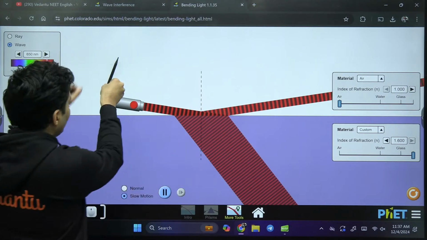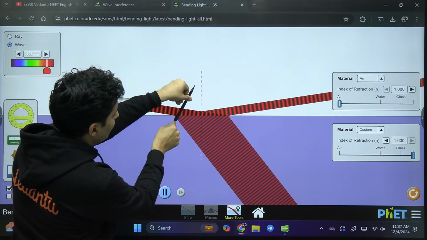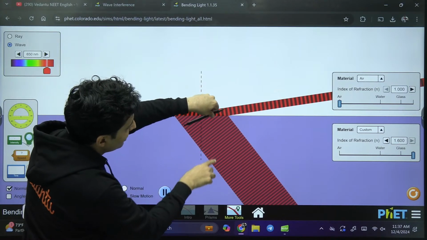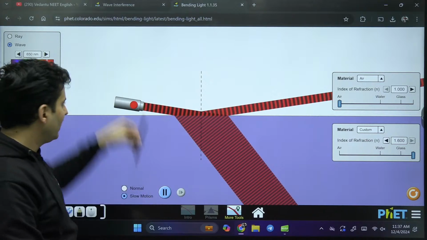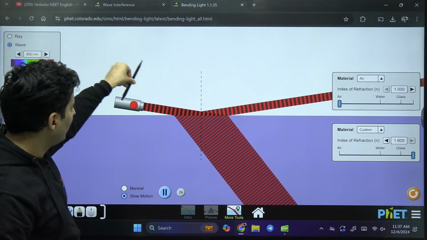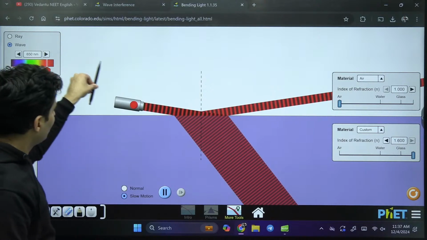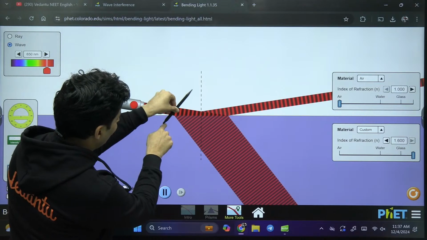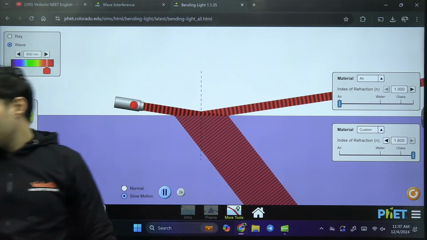It's like throwing a pen like this and it enters a rough surface. So this part, the lower part of the pen, slows down. This part is still fast, so it turns and then it goes down like this. Are you able to visualize? This was going on a smooth floor. Now the moment it enters this medium, this part becomes slower. So you can see the pen turns and then finally it goes down like this.